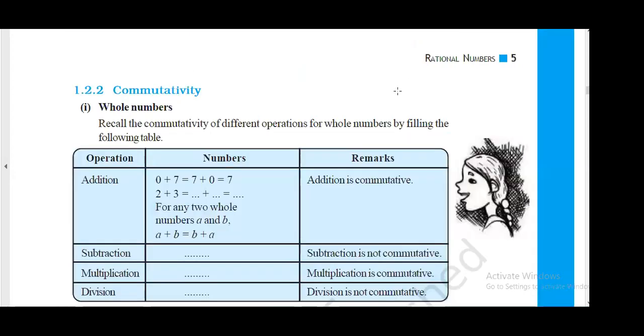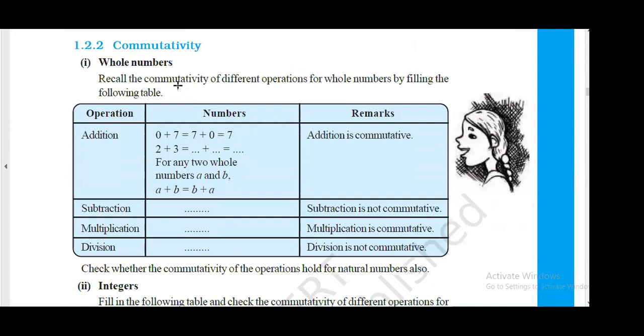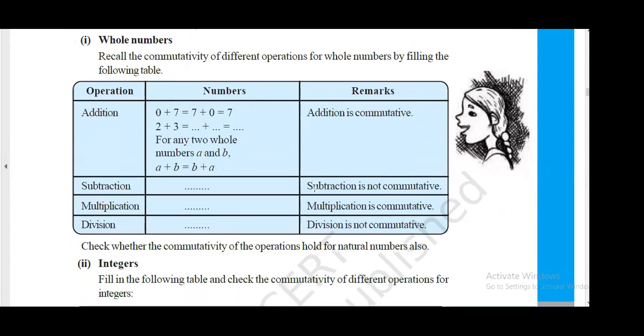In the same way, we have other properties. Second is commutative property. First, for whole numbers. It is the same property that we have studied in integers as well as fractions. So you can say it is the combination of what we have studied in integers as well as fractions. 0 by a is a rational number. Yes, 0 by a is 0.